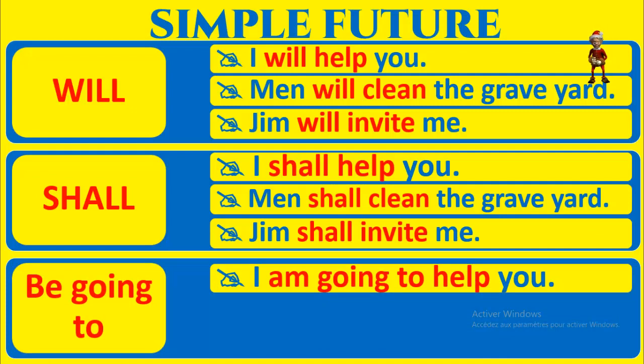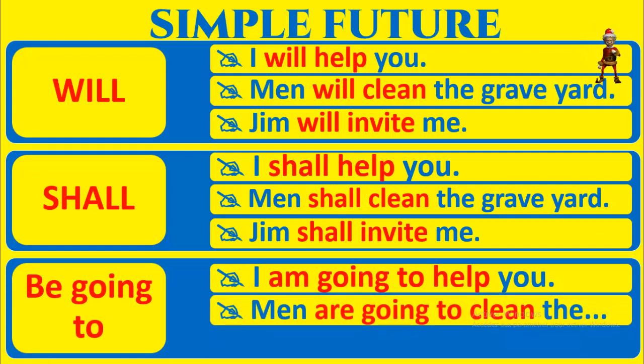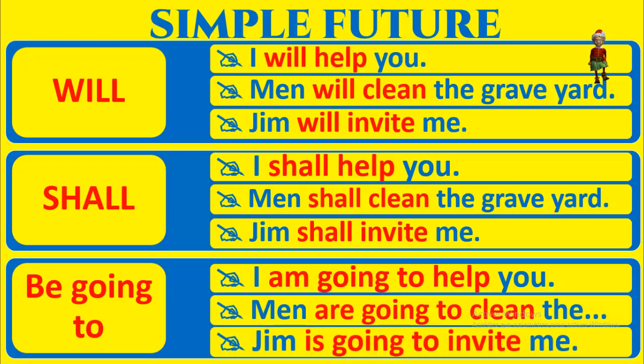To be going to. I am going to help you. Men are going to clean the graveyard. Jim is going to invite me. So you have three auxiliaries, will, shall and be going to. Et je promets de faire une vidéo spéciale pour vous décortiquer comment utiliser will, shall et be going to. Surtout will et be going to.